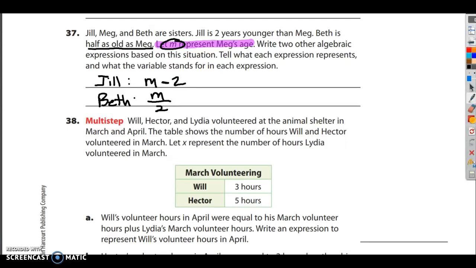And the reason why it's M minus 2 is it's right here. It says 2 years younger than Beth. That means minus 2. And then this one right here says half as old as Meg. That means to take M and divide it by 2.